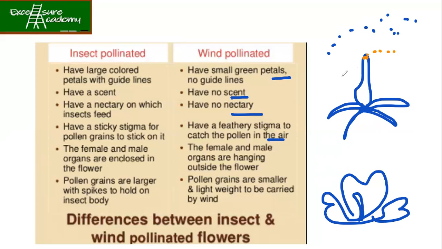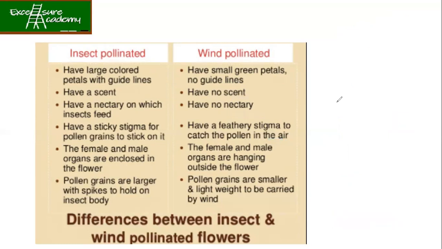So the female and male organs are hanging outside the flower. This is your female part which is hanging outside. It is not inside the flower, right? Your petals and sepals will be on the outer side. Now, pollen grains are smaller and light-weighted to be carried by wind. So pollen grains are going to be very, very light and small, so that whenever there is a little wind, it is able to carry the pollen grains from one portion to another. That's how the wind is helping in the pollination of the flower. So, clear to you?